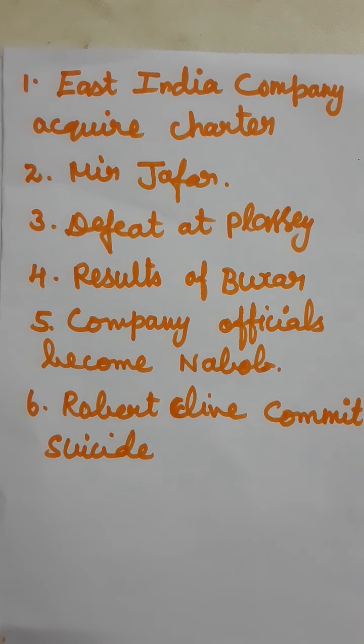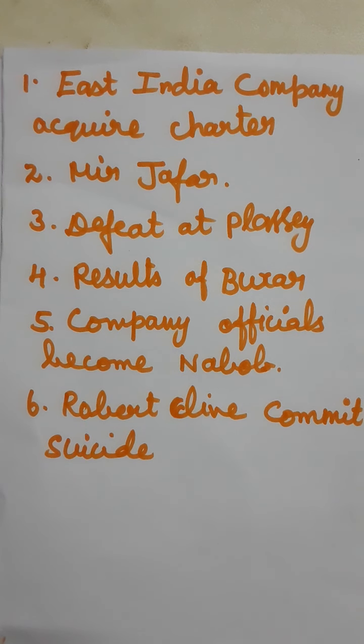London Parliament took notice of this wealth and asked questions about this. Robert Clive did not answer any questions. He was unable to give the answers, so he committed suicide in 1774.